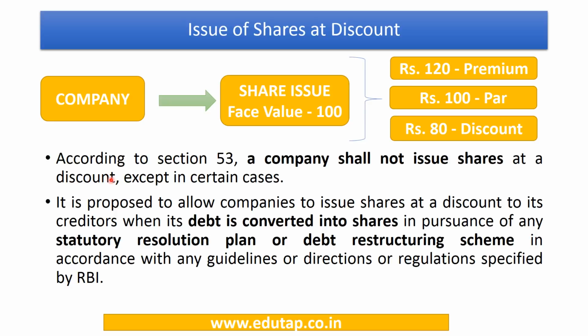Now, presently the Companies Act provides that the company shall not issue shares at discount. So, company won't be able to issue shares at discount except in some specified cases. Now, under the Amendment Act of 2017, this relaxation is being provided to the companies whose debt is being converted into shares. The companies which are going to be restructured under some guidelines or regulations of RBI, and their debt is going to be restructured and converted into shares. So their shares will now be able to be issued at discount to the creditors. So this change has been made to provide effective resolution of the restructured companies.